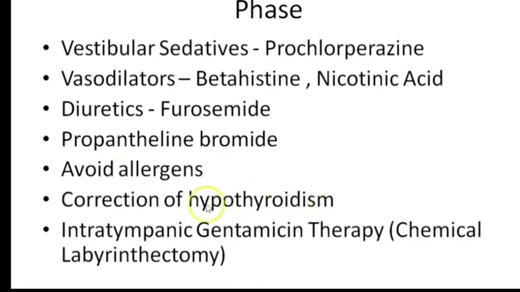Correction of hypothyroidism is given if hypothyroidism is present. Intratympanic gentamicin therapy can also be given, which is called chemical labyrinthectomy. The gentamicin destroys the labyrinth system of the ear, which improves the symptoms.